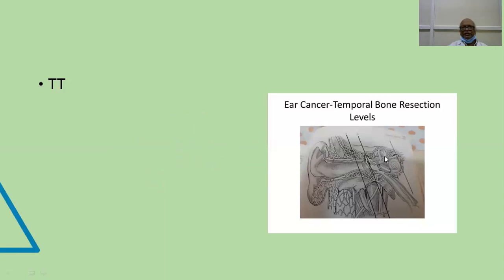These are the various levels which we used to describe before. This is partial temporal bone dissection, this is subtotal resection of the temporal bone, and this is total temporal bone dissection. Now the nomenclature has changed. Either it is a lateral temporal bone dissection, that is just lateral to the tympanic membrane, or it is an extended lateral temporal bone dissection involving the entire ear along with the cochlea.